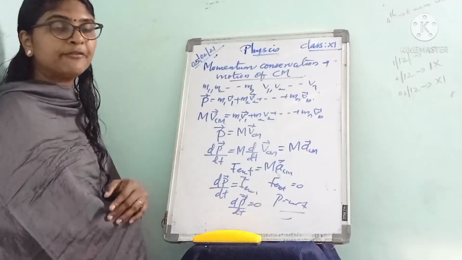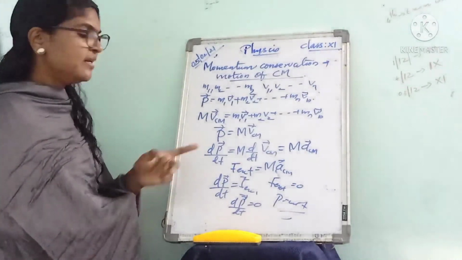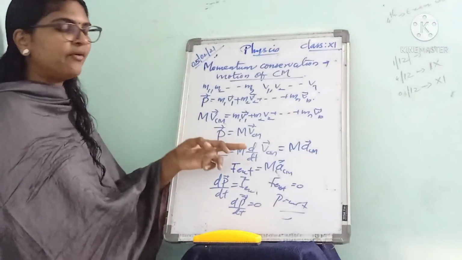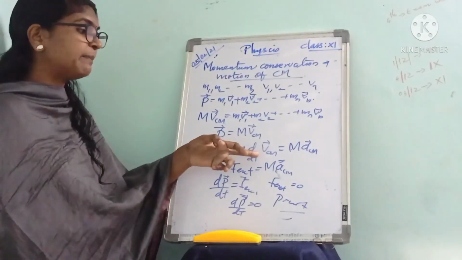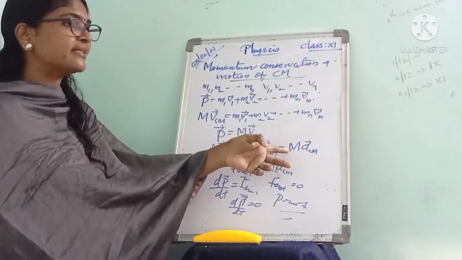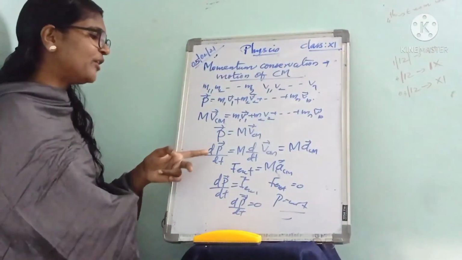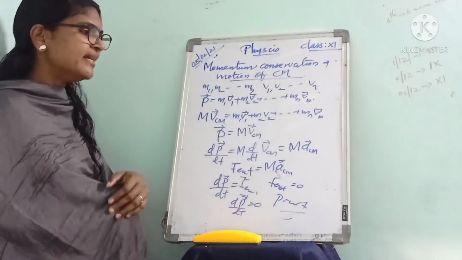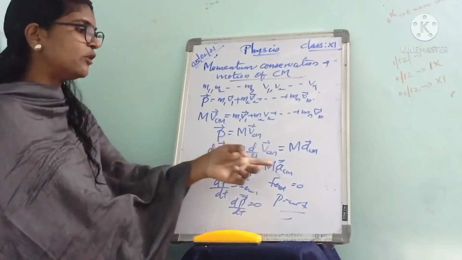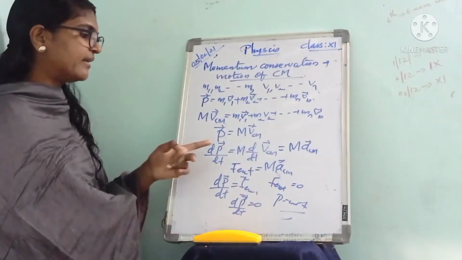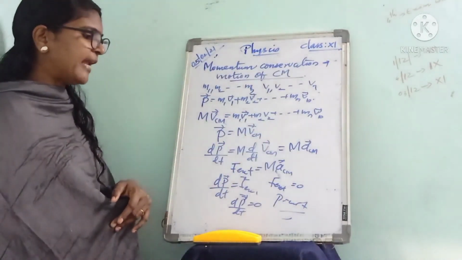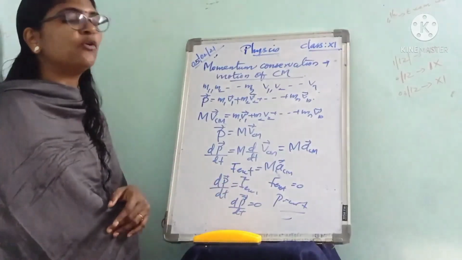Next we differentiate this equation with respect to time. So dP by dt is equal to M into d by dt of VCM. The d by dt of VCM represents the rate of change of velocity of the center of mass, which is the acceleration of the center of mass. So we get dP by dt is equal to M ACM. By Newton's second law, the external force is equal to M ACM. Therefore, dP by dt is equal to F external.